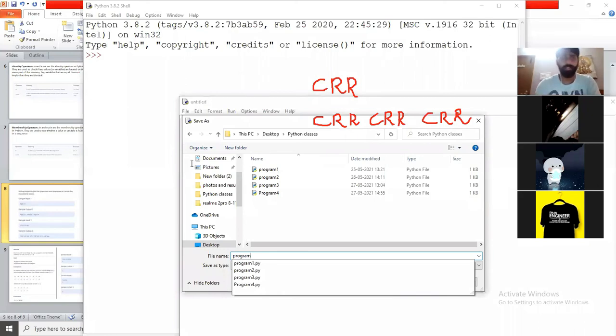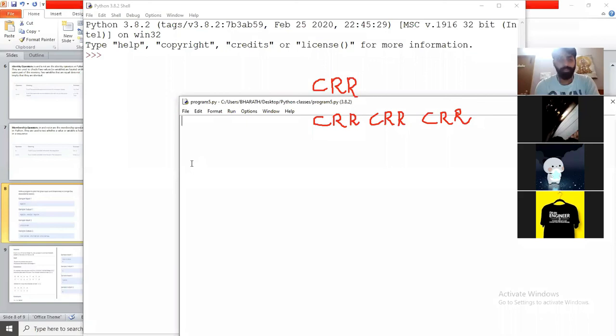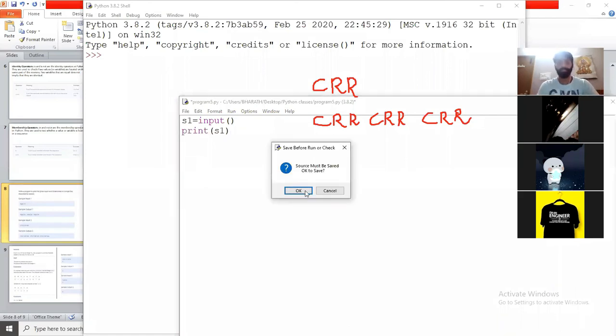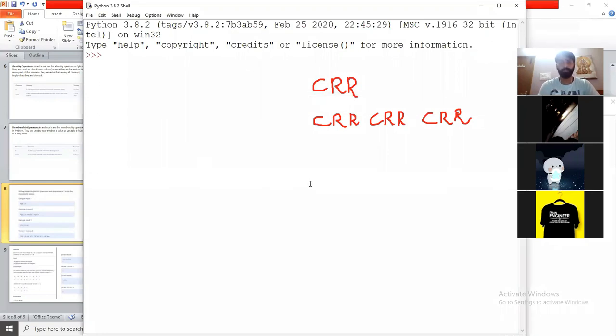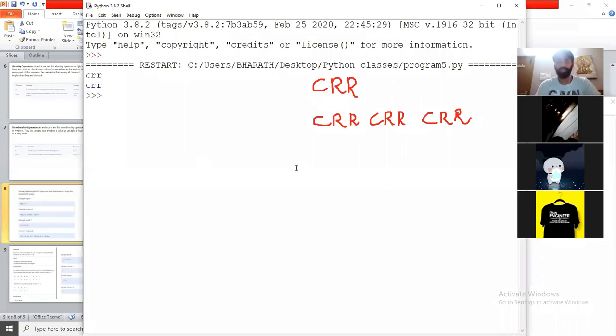So what is the first line? You are going to read the value. I take s1, a string variable, equals input. Now I want to print this input: print s1. First we execute this program. If I give CRR, it prints CRR. But here I want to print 3 times. How can I print 3 times?